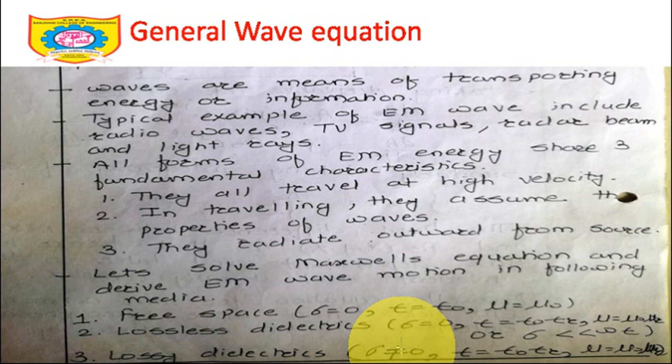Once again, taking you back to the value of tan delta equal to sigma upon omega epsilon. If sigma is not 0, or if it has a certain value, we will have a certain finite value of tan delta, and this finite value of tan delta will indicate the lossy dielectric. So sigma not equal to 0 is the first condition. Epsilon is equal to epsilon naught epsilon r, mu is equal to mu 0 mu r. This is the third condition. Remember, while solving the wave equation, we will consider this third case, lossy dielectric, and we will derive the remaining cases as special cases of this lossy dielectric. So if sigma is not 0, epsilon is equal to epsilon naught epsilon r, and mu equal to mu 0 mu r. What is the final condition?